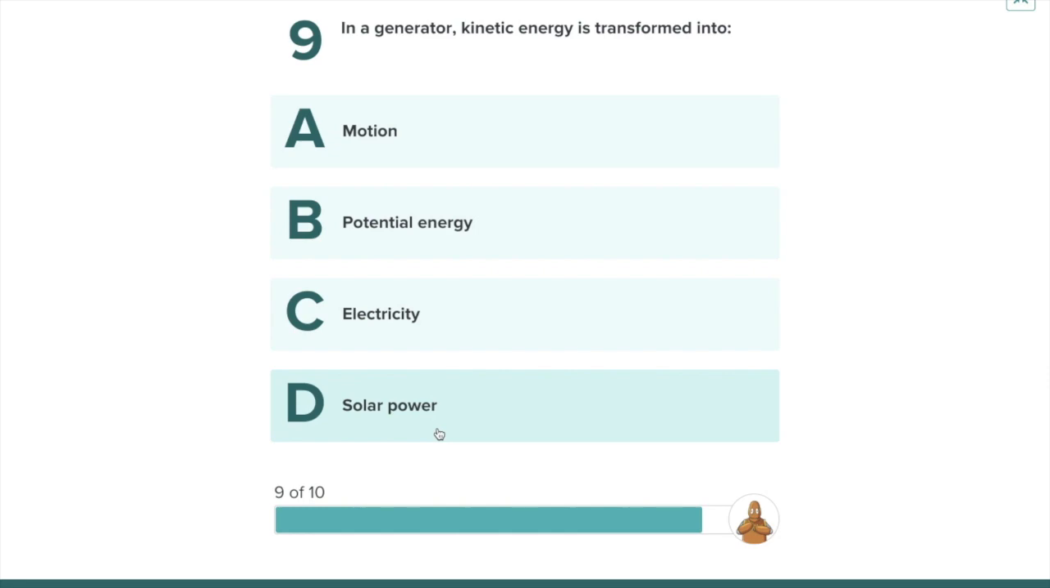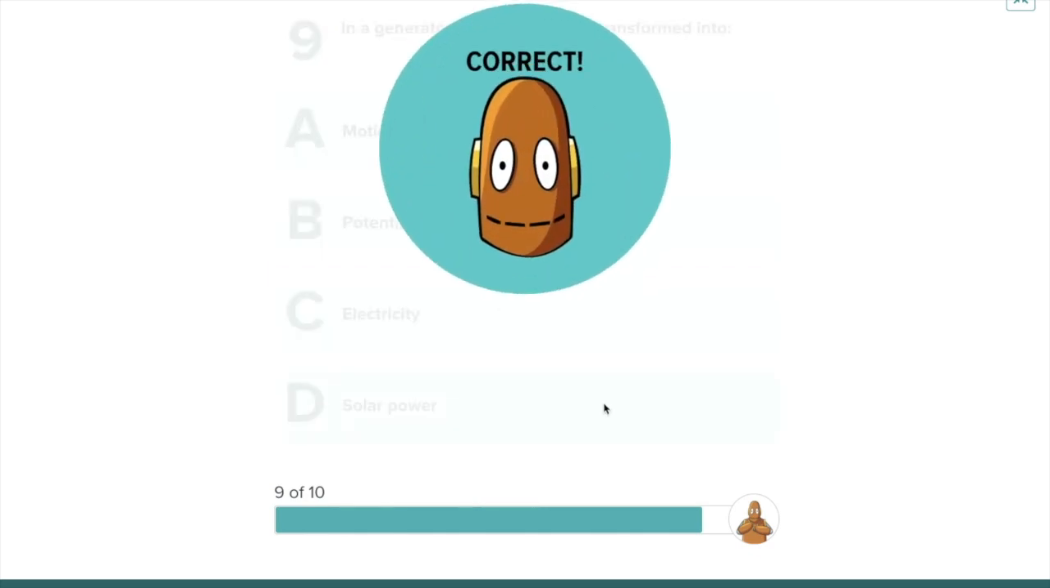Number 9. In a generator, kinetic energy is transformed into A. Motion, B. Potential energy, C. Electricity, D. Solar energy. Did you say letter C, electricity? Let us try. Correct.